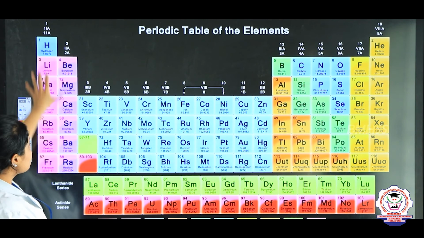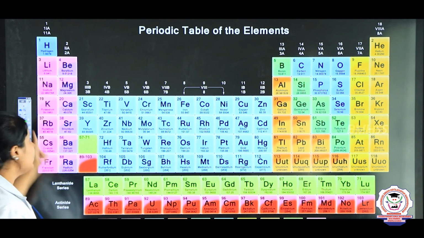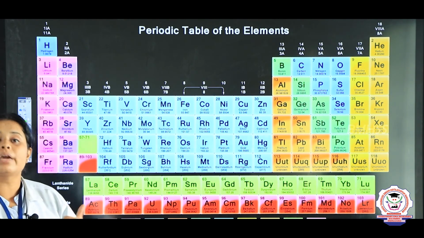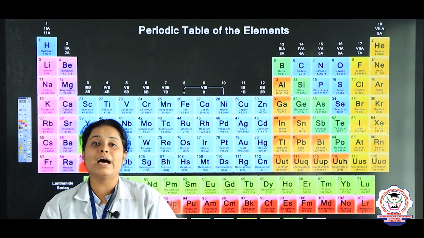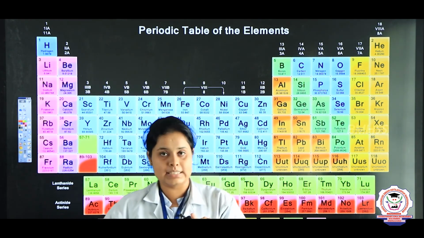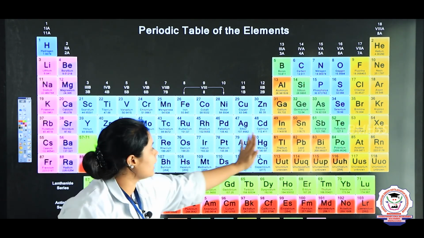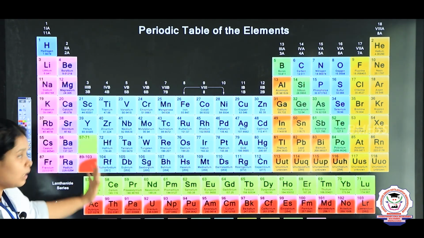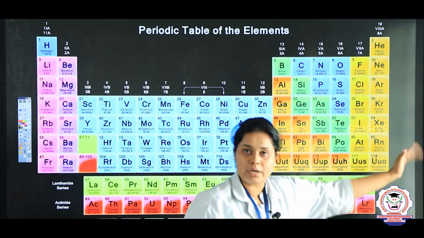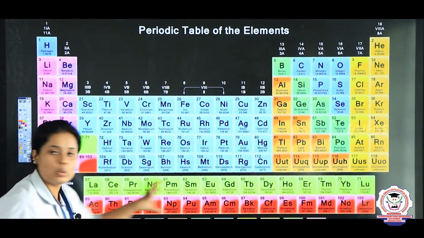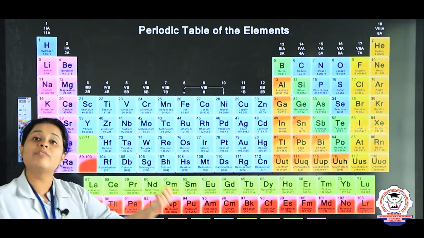The first 2 rows over here are known as S block elements, because the last shell of these elements is S. In the same way, the blue part which you can see over here is the D block elements. This side is the P block elements, and the last 2 rows are F block elements.